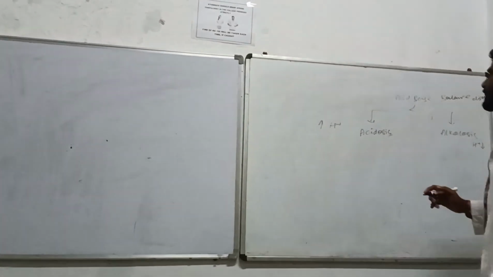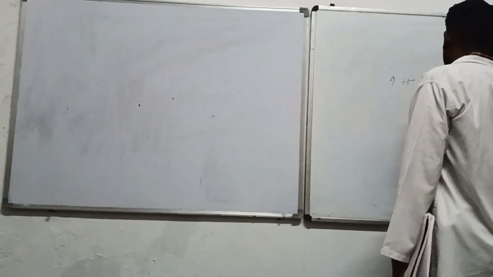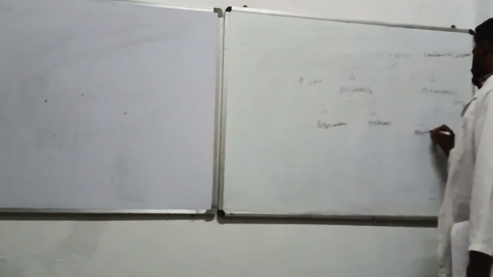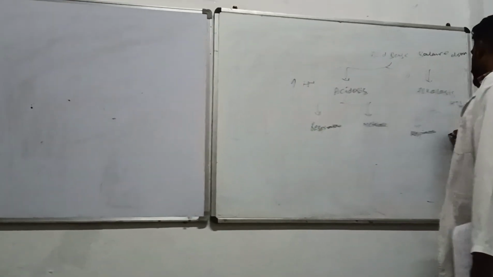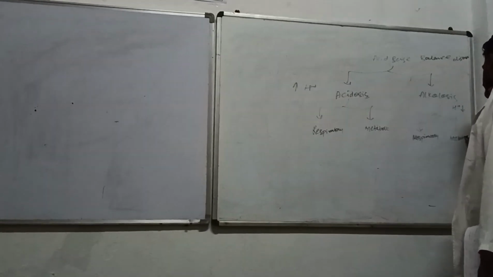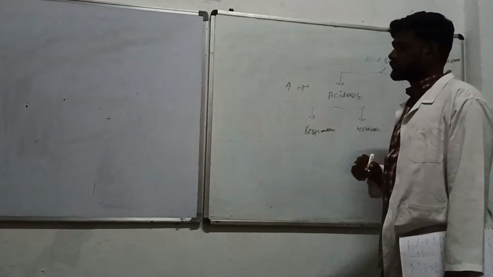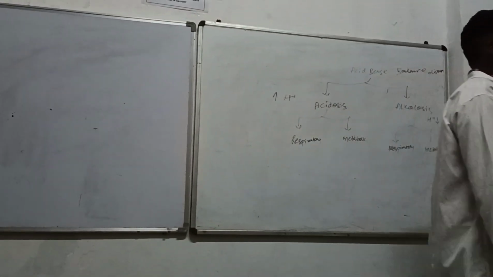Now these acidosis and alkalosis, depending on the parameter, can be divided into two, that is respiratory and metabolic. Here also it can be respiratory or metabolic.